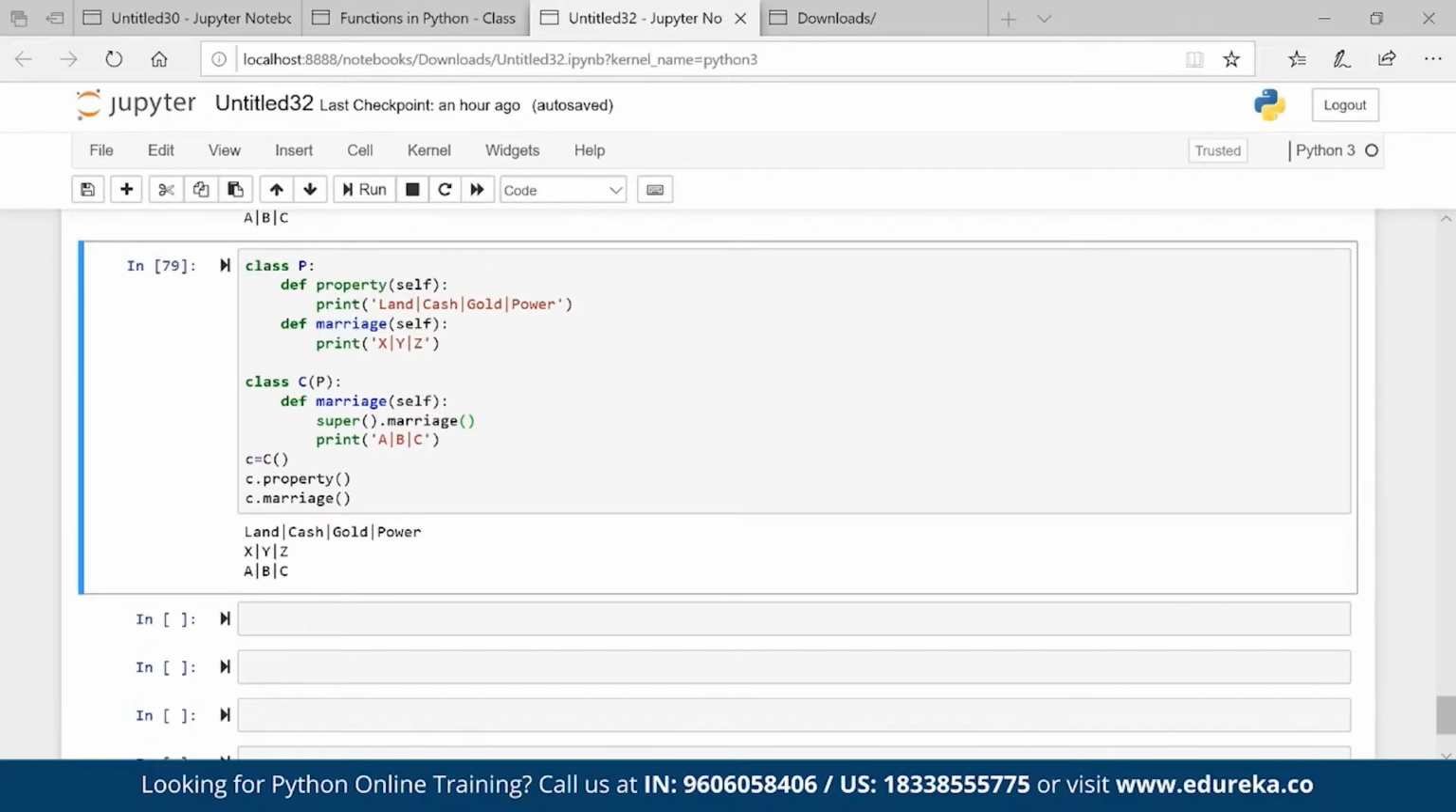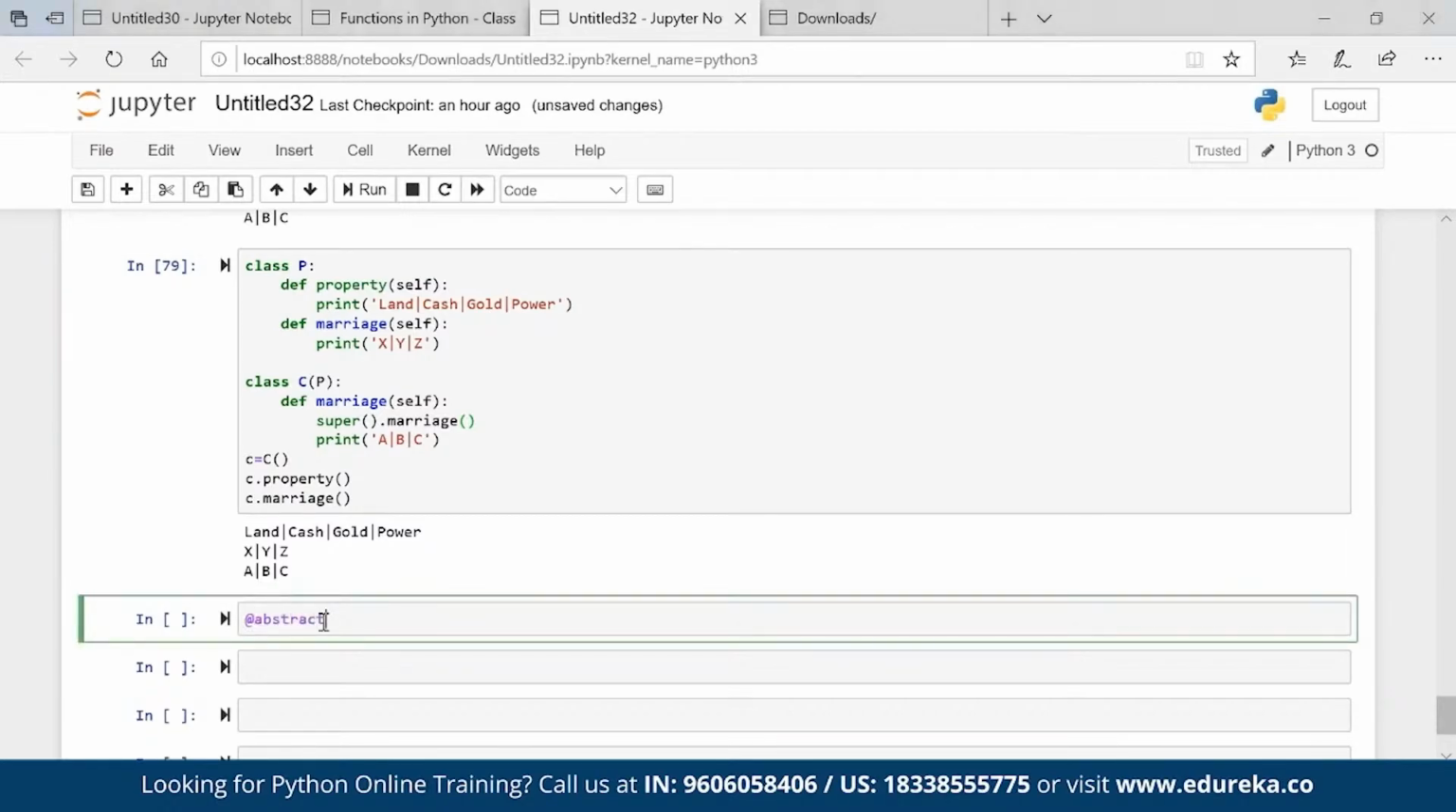How to declare an abstract method? There is a decorator called @abstractmethod. There is a concept of decorator. So to create an abstract method, we use the abstractmethod decorator like this to declare it. And this abstractmethod decorator is present in the ABC module. You have to call the ABC module.